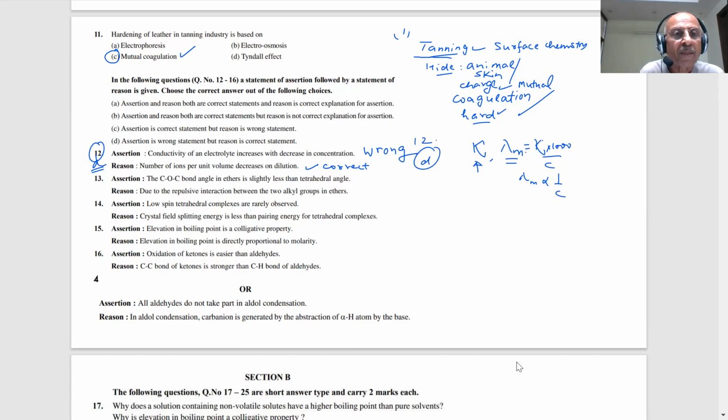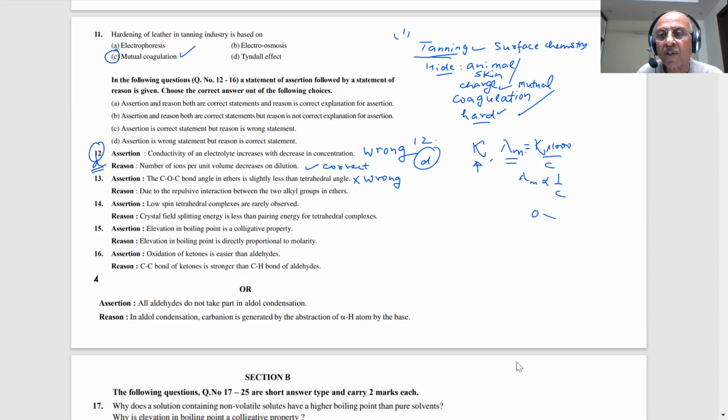Okay. 30th question: the C-O-C bond angle in ether is slightly less than the tetrahedral angle. This is wrong. It is greater than tetrahedral.